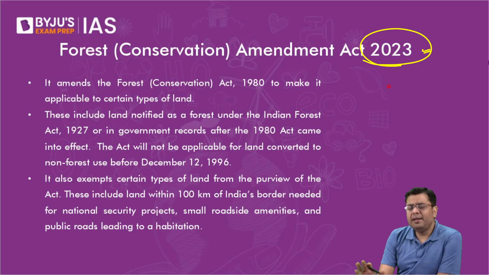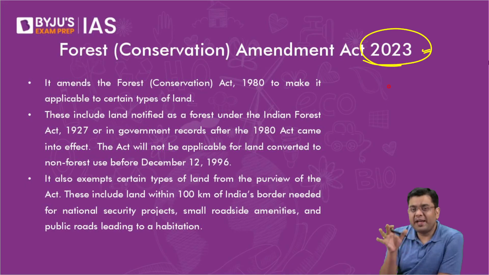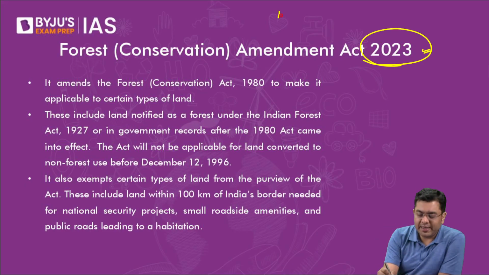And India in 1988 had declared a national forest policy. As per that national forest policy of 1988, India had declared an aim that we are going to bring 33% of the geographical area of the land